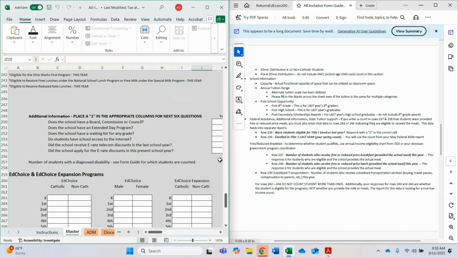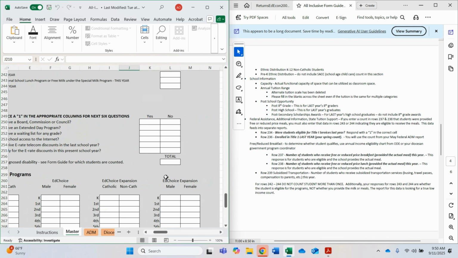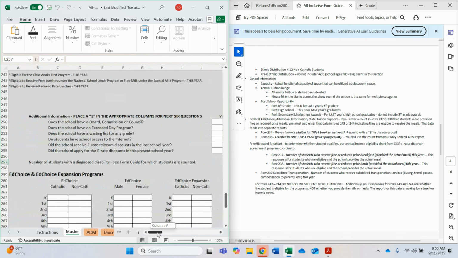Additional information, you will again be using a 1 to indicate whether the answer is yes or no in the white cell. Number of students with a diagnosed disability, you will put the total number in that white cell. This is the total number of students who were diagnosed with a disability from your public school district. They were evaluated and qualified.